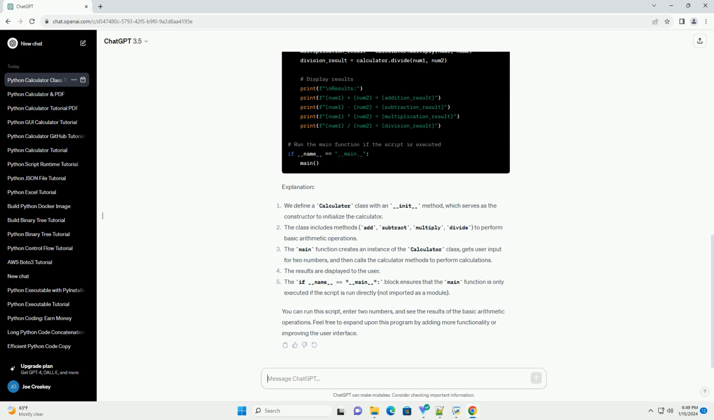The if __name__ == "__main__" block ensures that the main function is only executed if the script is run directly, not imported as a module. You can run this script, enter two numbers, and see the results of the basic arithmetic operations. Feel free to expand upon this program by adding more functionality or improving the user interface.